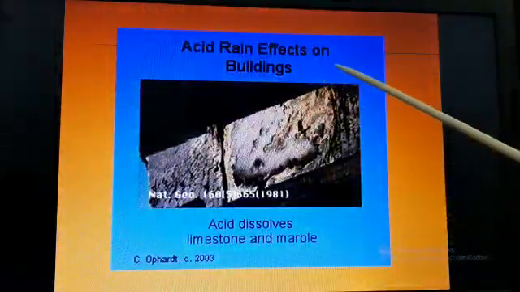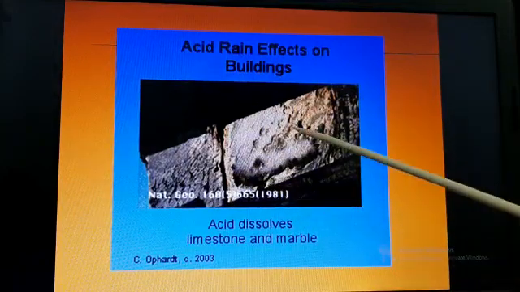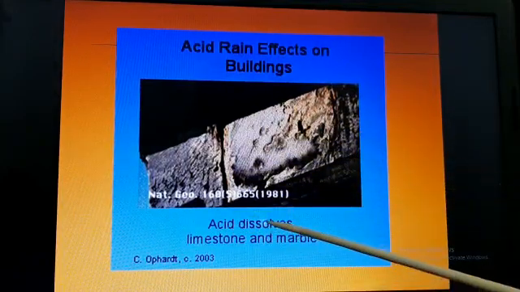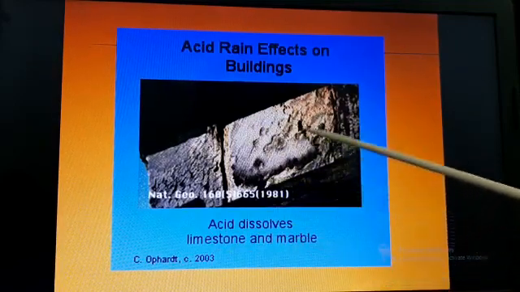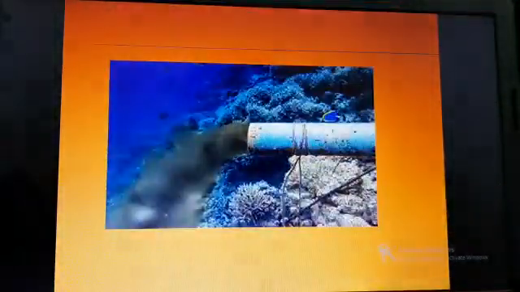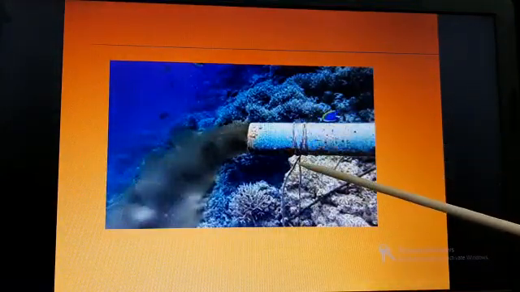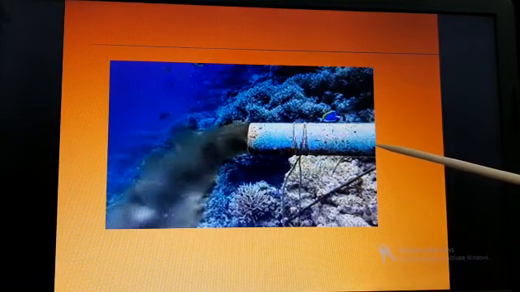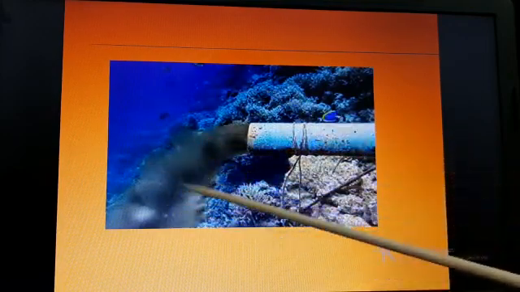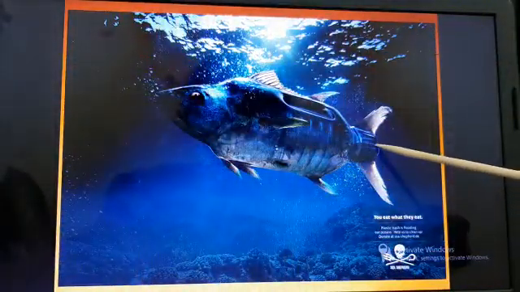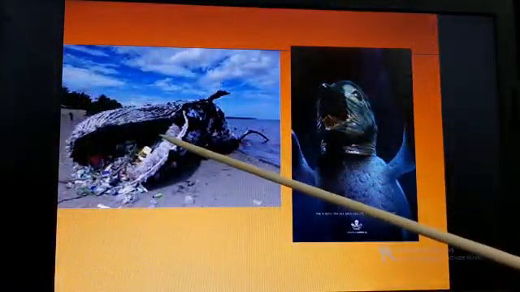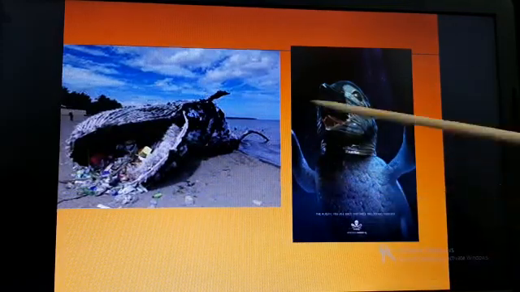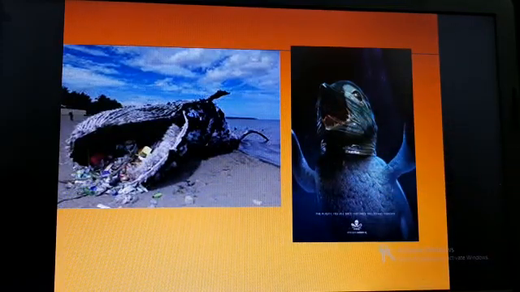See how acid rain affects the buildings. The buildings are destroyed and damaged. Acid dissolves the limestones and marbles. Okay. Now, I told you before about seawater pollution: how some factories and cities are pumping wastewater into the ocean, and it affects the marine life. See in the picture how badly it affects the marine life. See here, all the plastics. It is really affecting the marine life, and it is very dangerous also.